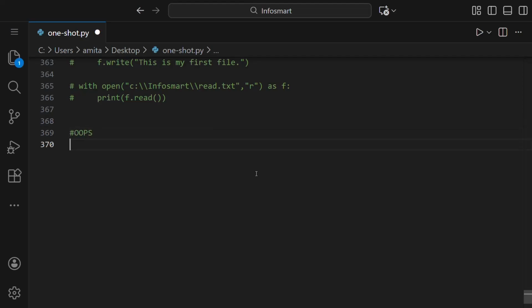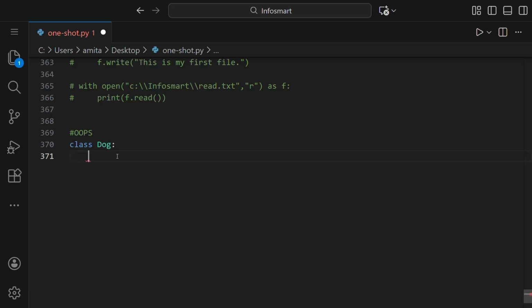So let us make class Dog. For that, first we have to write class and then the name of the class, which is Dog. Then we'll put a colon and press enter, and you can see it automatically gave a 4 space gap. Everything written inside that, which will be indented, will be a part of this class Dog.